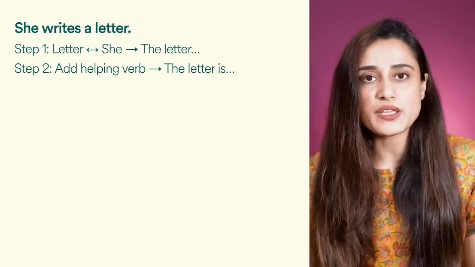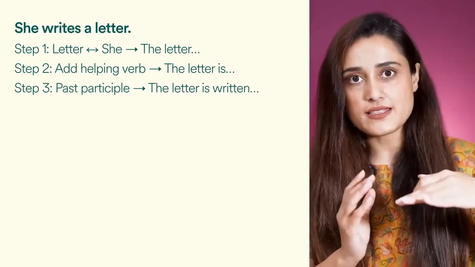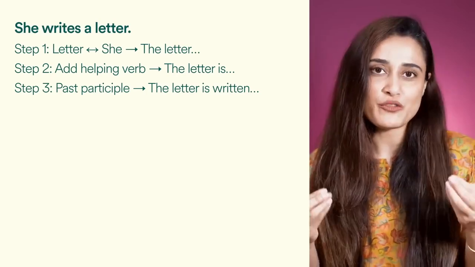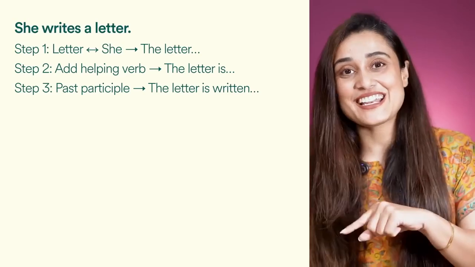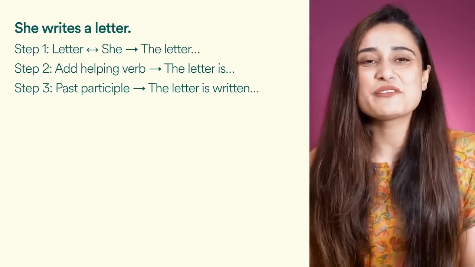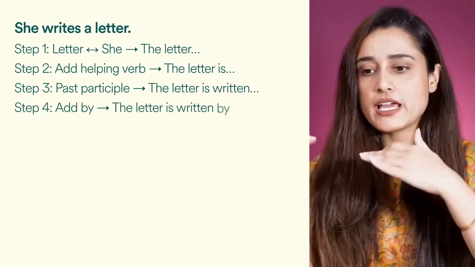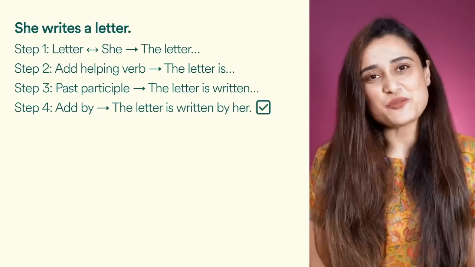Step number 3. Past participle is what you place next. The letter is written. Written is the past participle of the verb write. Write, wrote, written. Right? Okay, so this write is R-I-G-H-T. Moving on. Step number 4, the last one. Add by. The letter is written by her. Let's try with one more sentence.